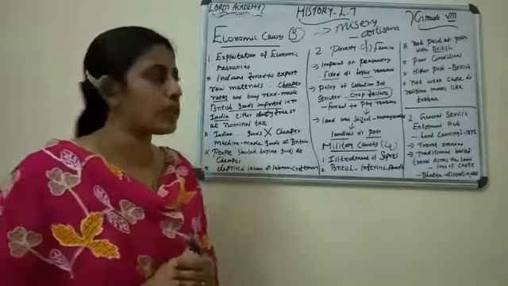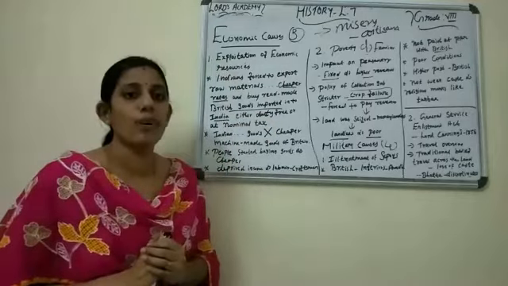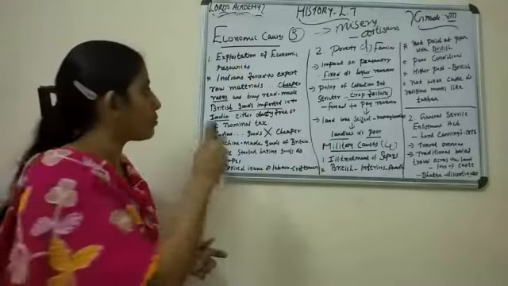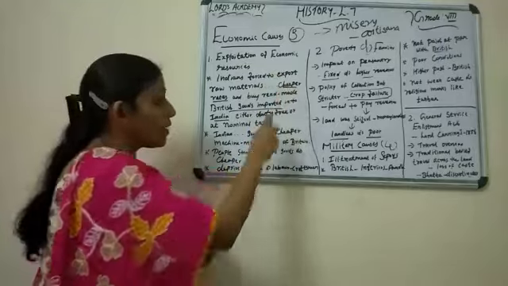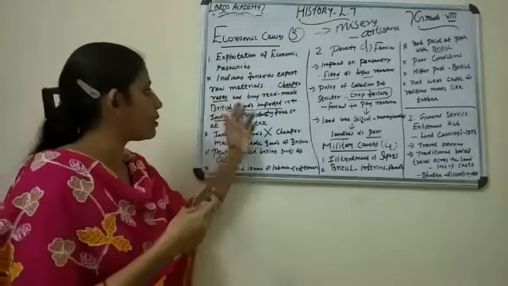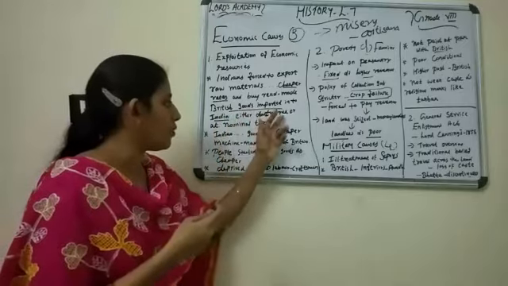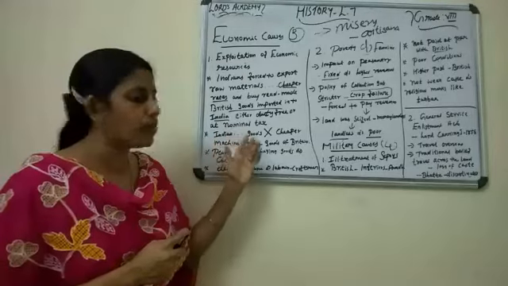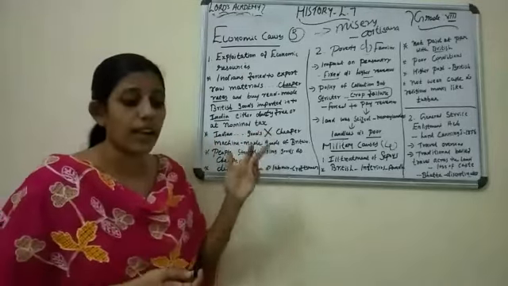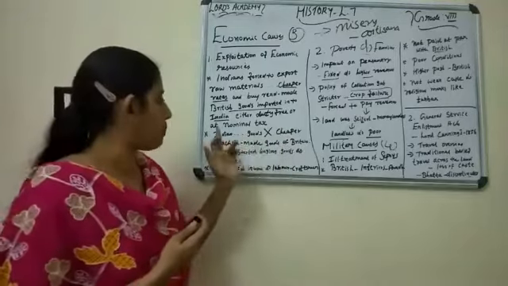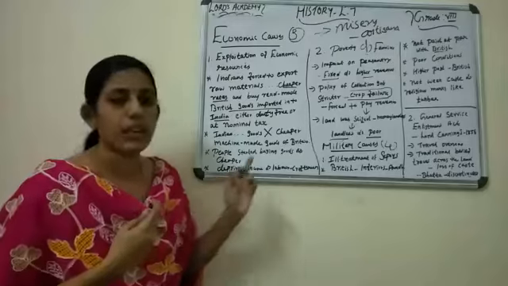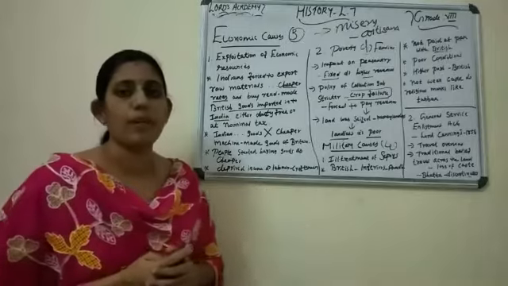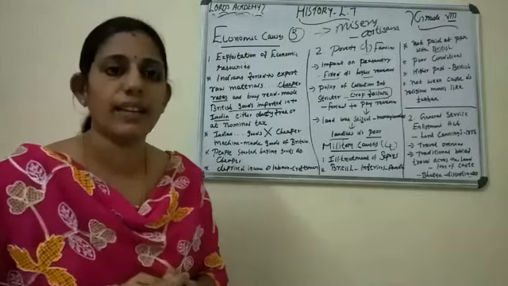Once again, let's recap today's topic. The first one is about the economic causes. What? Exploitation of economic resources. Indians were forced to export raw materials at a cheaper rate, and they had to buy ready-made British goods imported into India, either duty-free or at nominal tax. So the Indian handmade goods could not compete with the cheaper machine goods of Britain. So people started buying the cheaper goods. This deprived the craftsmen of their income and labor, and also hurt the Indian handicraft industry.